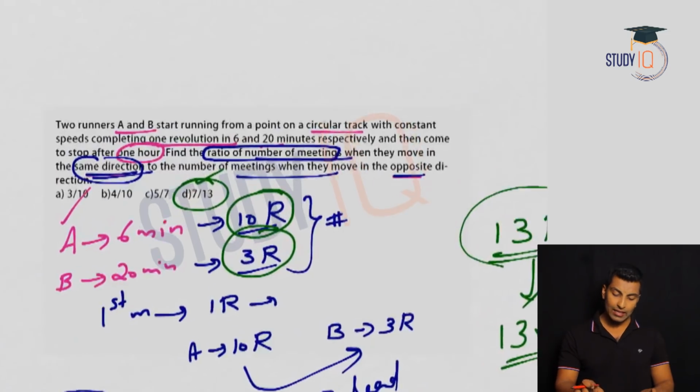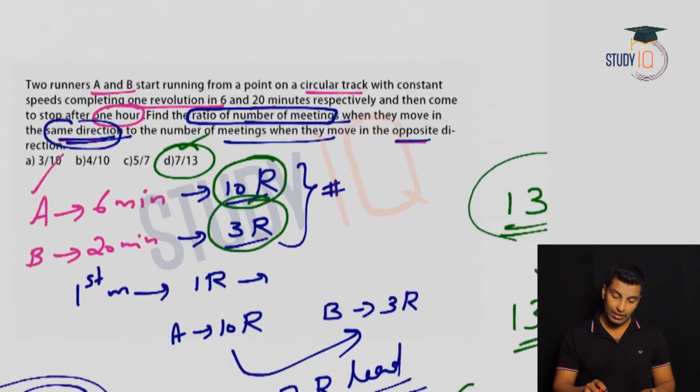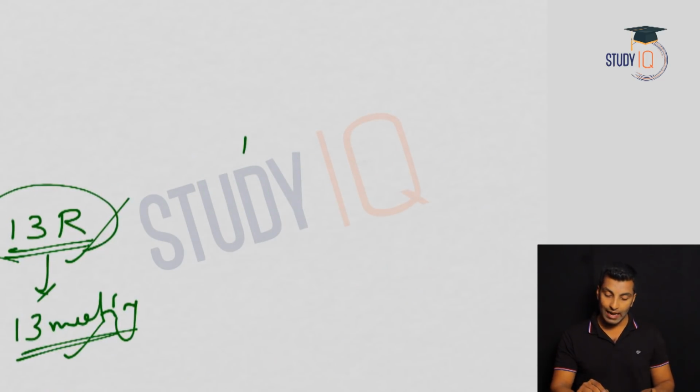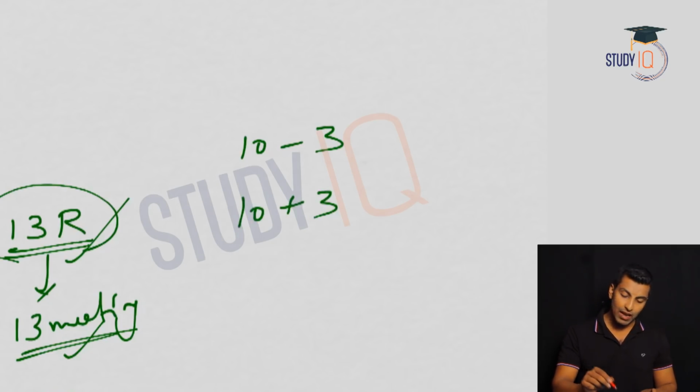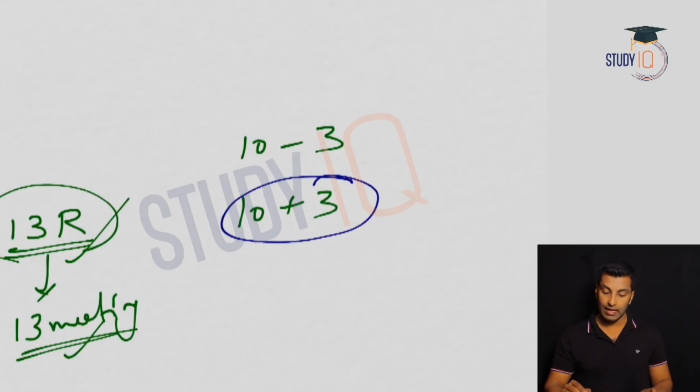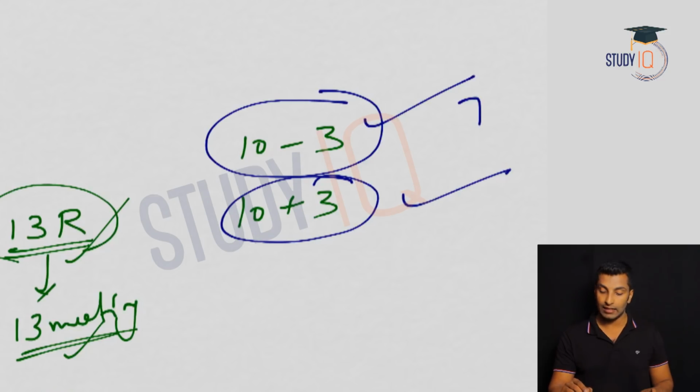Now onwards, if you get this kind of question, don't think all these things. You just see 10 and 3. One answer is 10 minus 3. The other answer is 10 plus 3. So the question can be any one of this also. How many times they meet if they move in the opposite direction? This is the answer, 10 plus 3. How many times they meet when they move in the same direction? 10 minus 3. That is 7 and this is 13. So I hope this is clear.